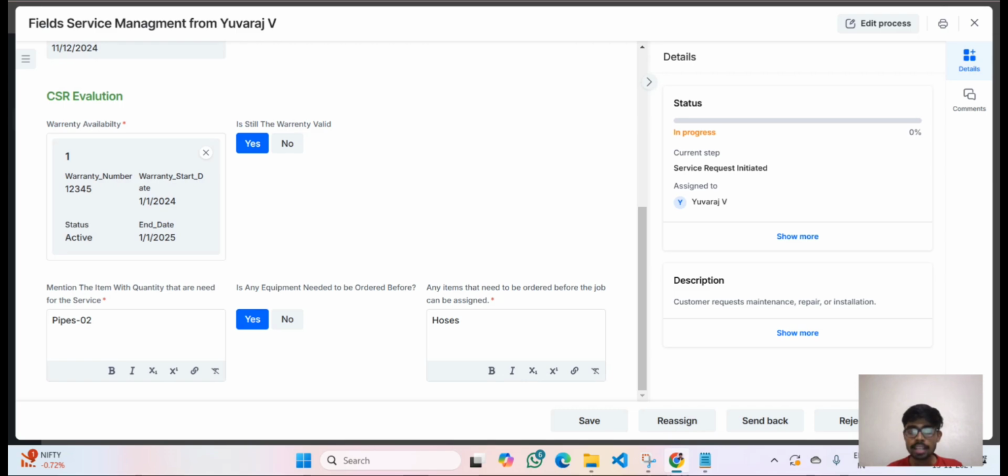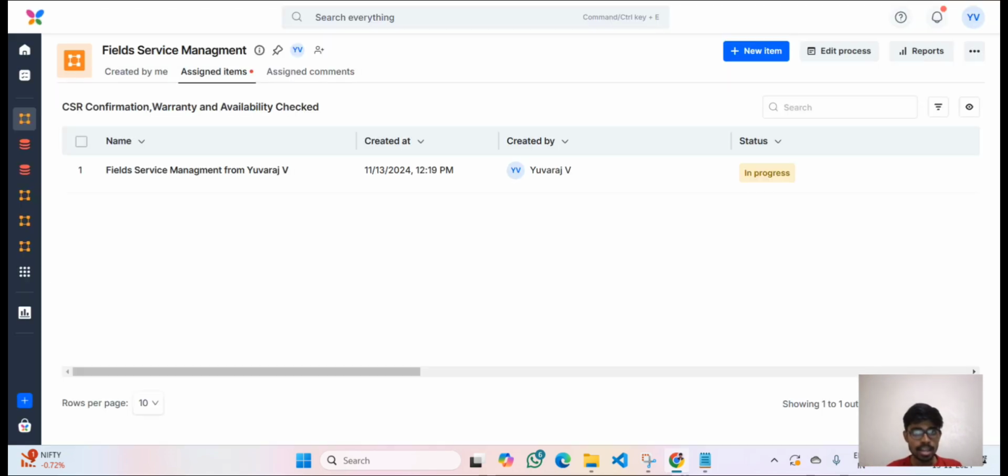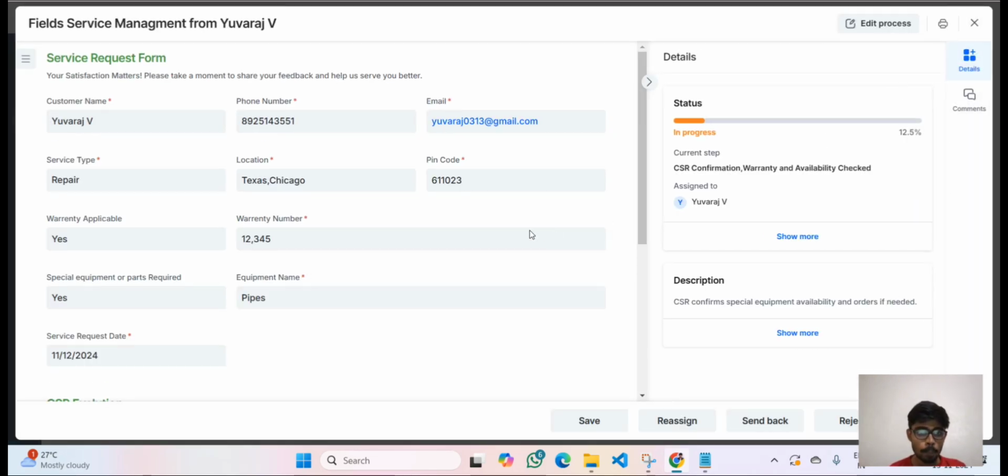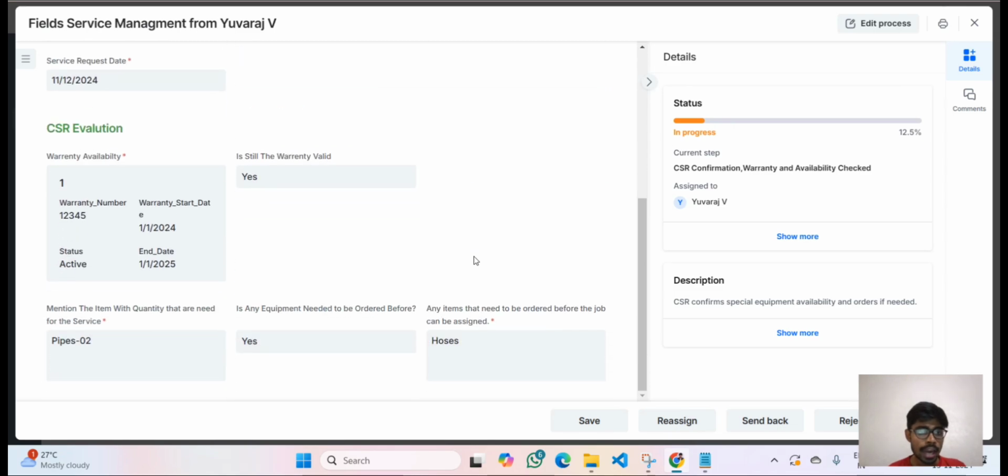Once I click, it is passed to the senior CSR, who is just going to evaluate, not change anything, just evaluate whether the work done by the junior CSR team is correct or not. But right now in my project, I am the senior CSR. So again, I am opening it here. I'm getting all this detail, and I have to evaluate as a senior CSR. I'm going to evaluate whether the warranty is correct and whether the products mentioned by the junior CSR team are really needed for this work. I'm going to check that everything is okay.